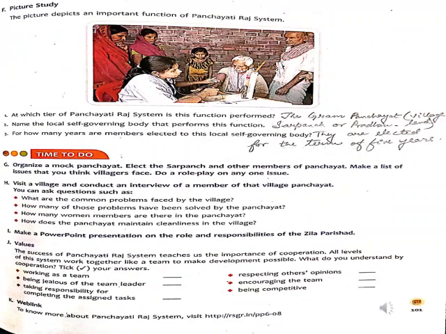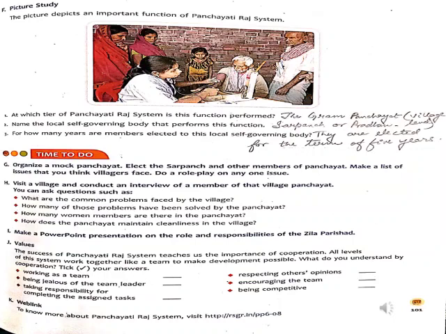In this slide, children, you can see page number 101, that is your picture study, given in your book. This picture depicts a very important function of the Panchayati Raj system. You can understand by looking at it, they are providing all medical facilities. So you have to answer these questions which follow: 1, at which tier of the Panchayati Raj system is this function performed?